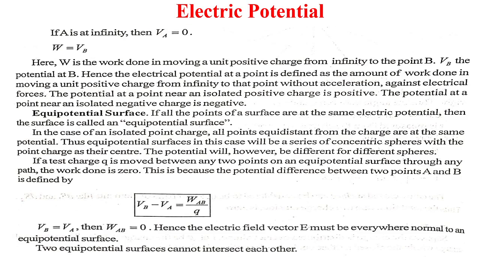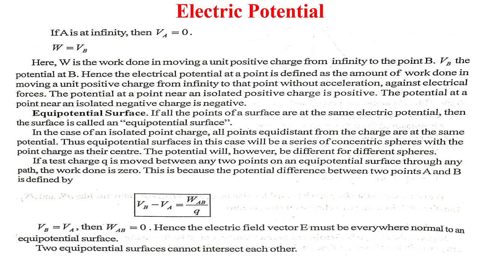Electric potential. If A is at infinity, then VA equals 0, and W equals VB, where W is the work done in moving a unit positive charge from infinity to point B, and VB is the potential at B. The electric field produced by a charge may be described in two ways: by electric field strength E and by electric potential V. The electric field strength is a vector quantity while electric potential is a scalar quantity.